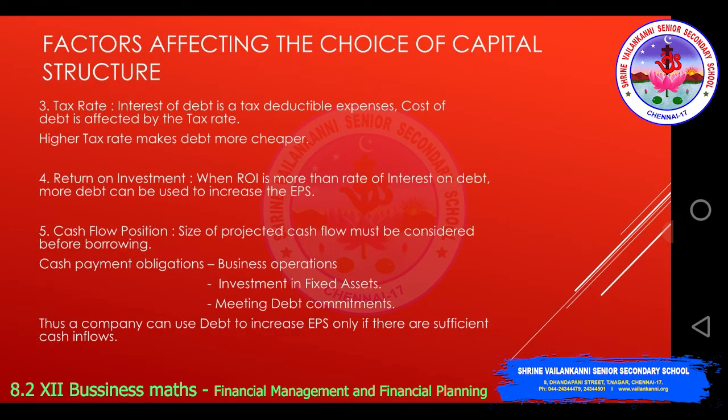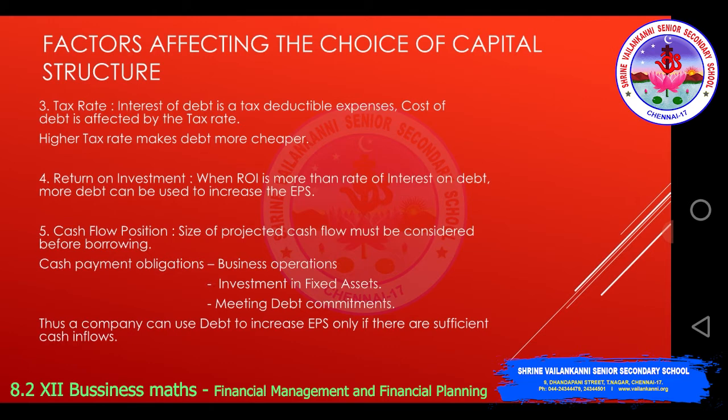The third factor will be tax rate. The interest on debt is a tax deductible expense. When you are doing your final accounts in the P&L account, you would charge the interest component on loan. Then only you will find out the profit. After the profit, then only you will calculate the tax. So interest on debt is a tax deductible expense. Cost of debt is affected by the tax rate. Higher tax rate makes debt cheaper. So higher the tax rate, more debt is cheaper.